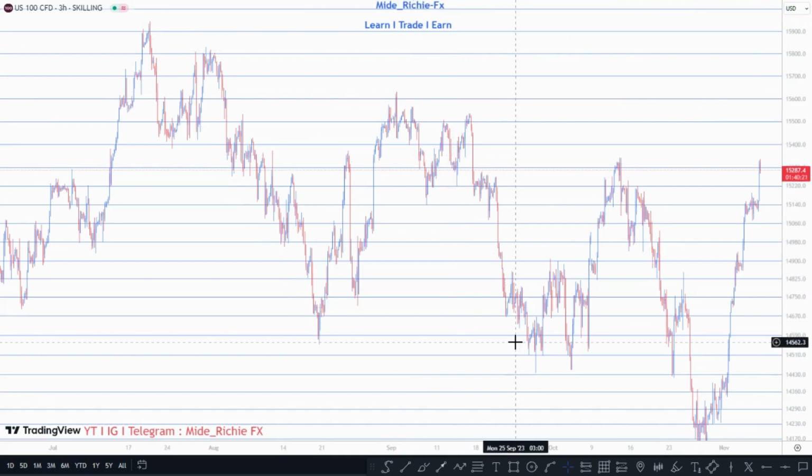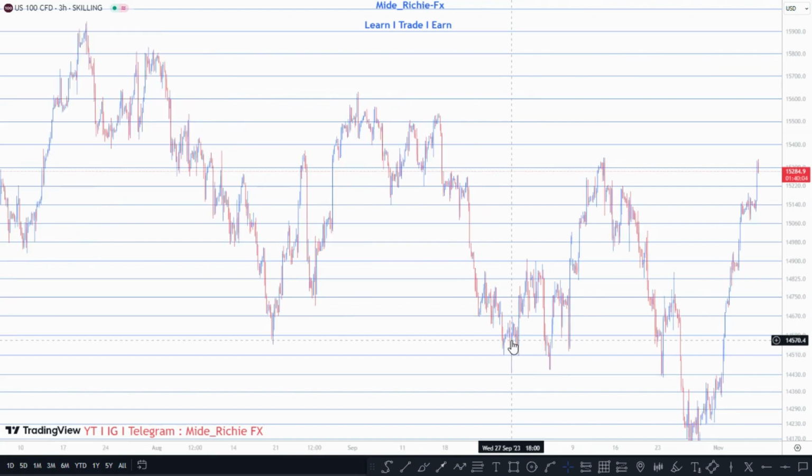So how do you know the premium price and how do you know the discount price? When we're talking about a bearish market, you should be eyeing the premium price. You need to sell from highs, then take profit at lows, right? When the market is selling, you sell from highs and make profit at lows. So you should be anticipating premium price when the market is bearish. You should be anticipating discount price when the market is bullish because you need to buy at a low rate and then sell at a high rate. Very much simple, exactly how its name implies. Right. So now there's a tool that we use to identify the premium and discount pricing, which is Ganbox.